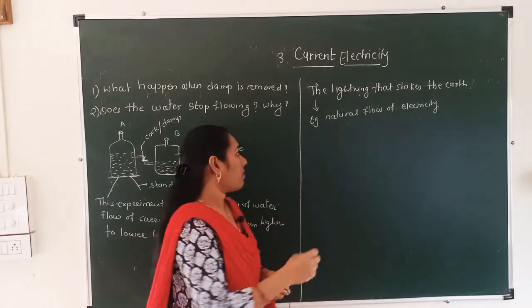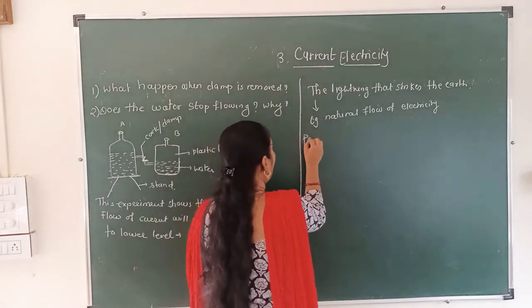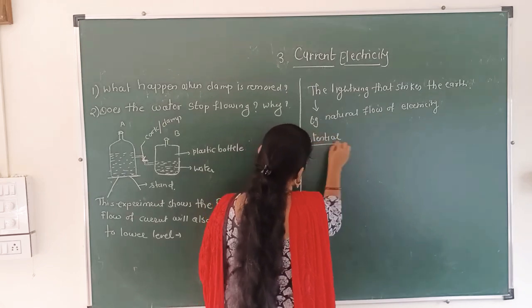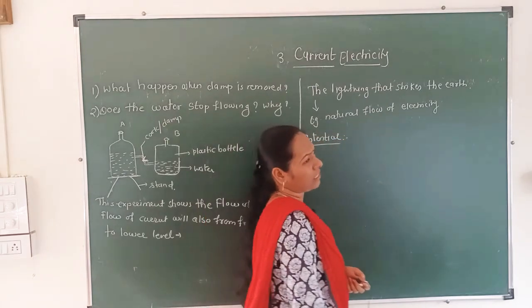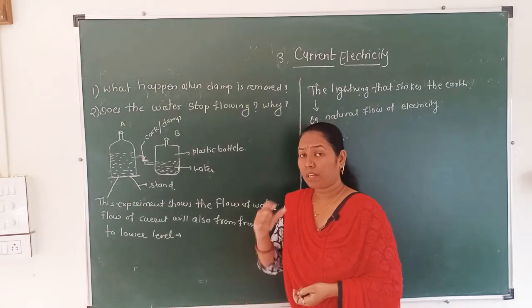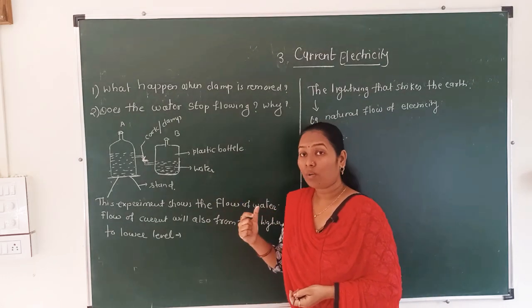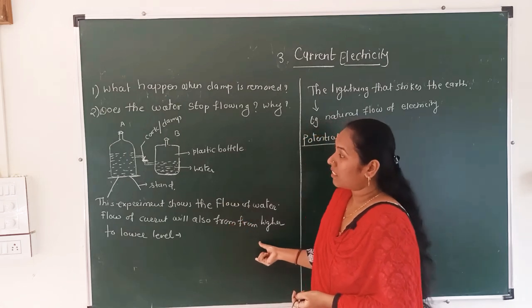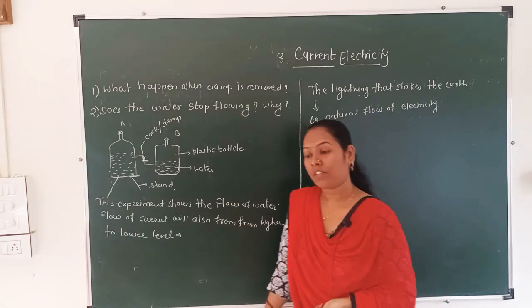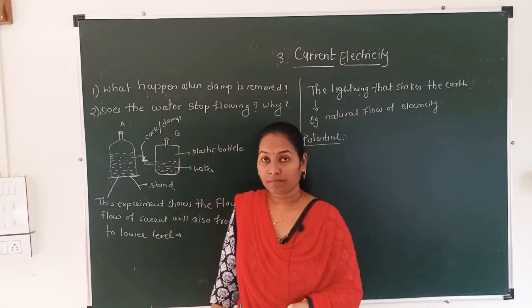What is the definition of potential? Based on this experiment, we can define what is meant by potential. Potential is nothing but the level between two points. This is known as potential. So the definition of potential we are going to learn.